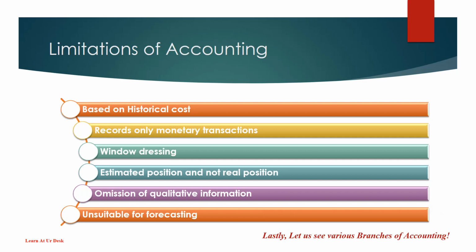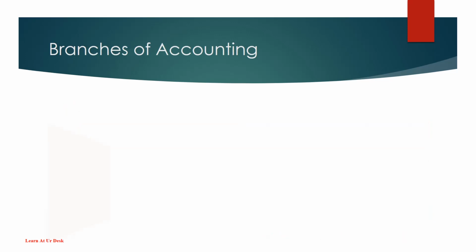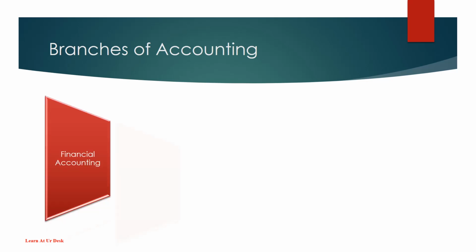Lastly, let's see various branches of accounting. Branches of accounting. There are many branches of accounting. But here, we are going to discuss only 5 branches. First, financial accounting. Financial accounting is primarily concerned with providing financial information about the business enterprise to all its stakeholders. It deals with recording, classifying, and summarizing business events. So we are mainly going to concentrate on this branch of accounting in coming days.